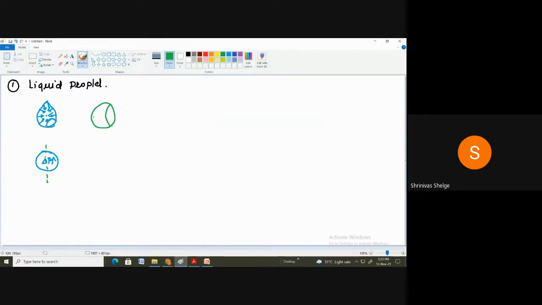So on the surface, surface tension is acting. Correct? And inside there is delta P pressure. So this is sigma, that is surface tension, and this increase in pressure gets balanced.